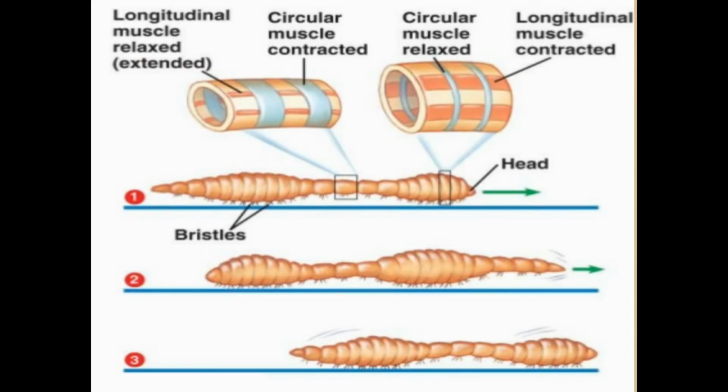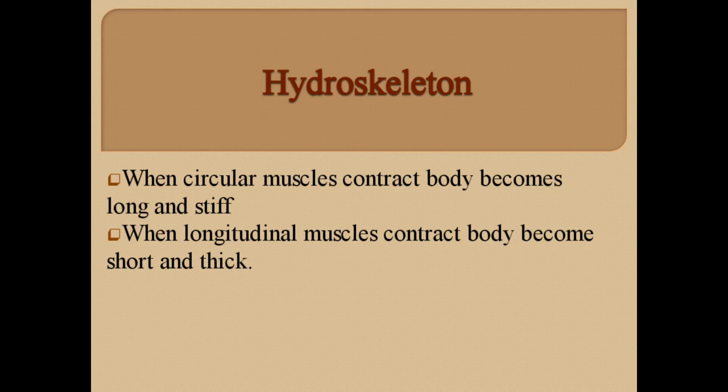This is the figure showing locomotion in earthworm, because earthworm has hydroskeleton, and it has two types of muscles. The first is circular muscle and the second is longitudinal muscle. When the circular muscles contract, the body becomes long and stiff, while when the longitudinal muscles contract, the body becomes short and thick. So in hydroskeleton, when circular muscles contract, the body becomes long and stiff. When longitudinal muscles contract, the body becomes short and thick.